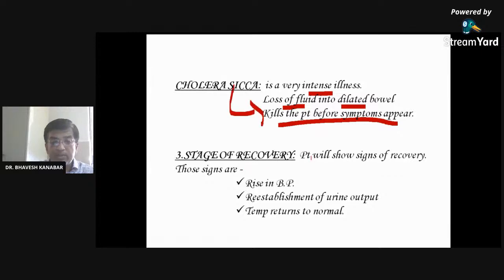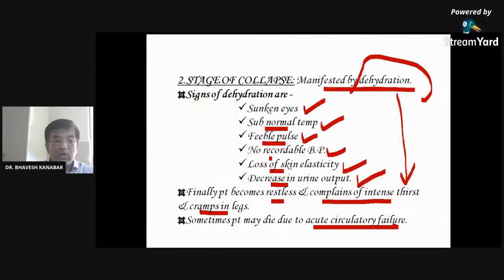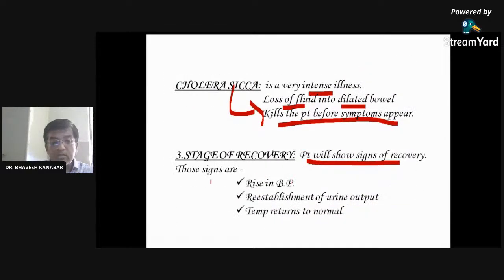Stage of recovery. The patient will show the signs of recovery. Third stage, stage of recovery. Right? The first stage was the stage of evacuation, then the stage of collapse, and now recovery. So these signs of recovery are a rise in blood pressure, re-establishment of the urine output, and the temperature also becomes normal.